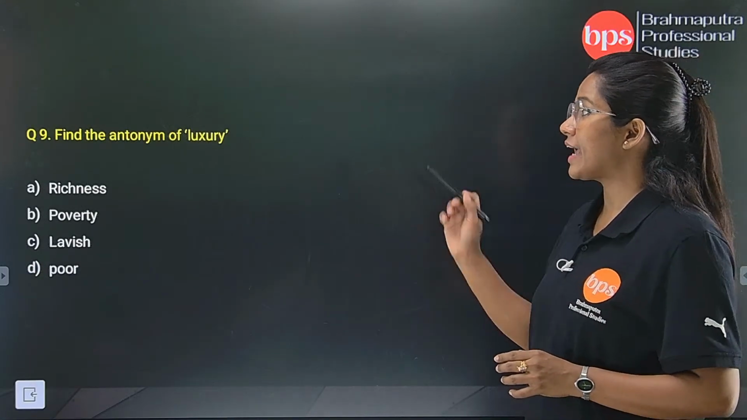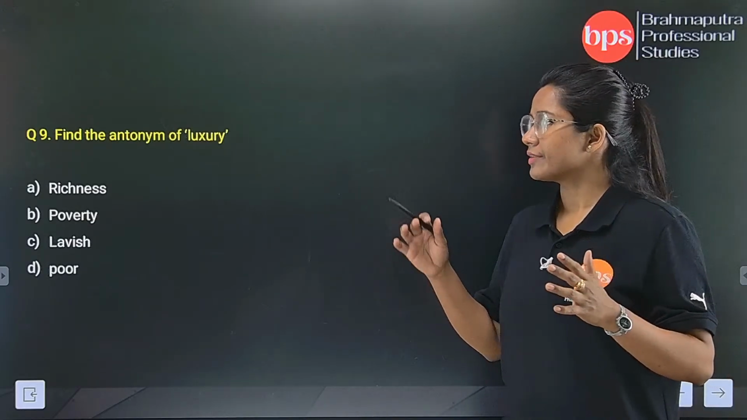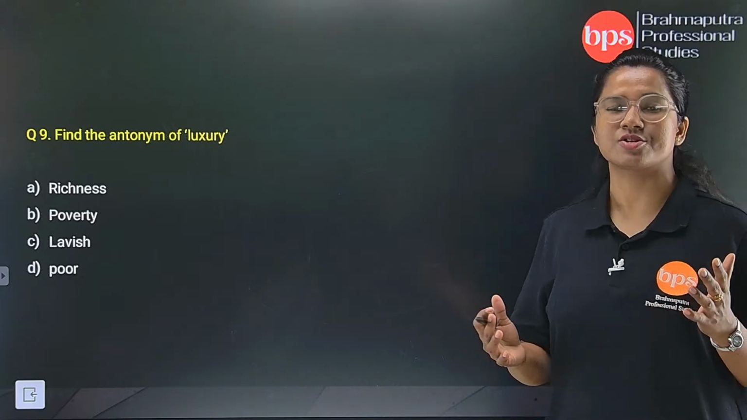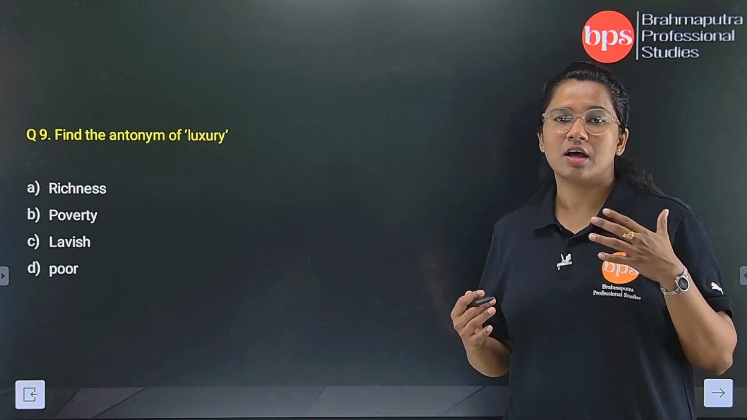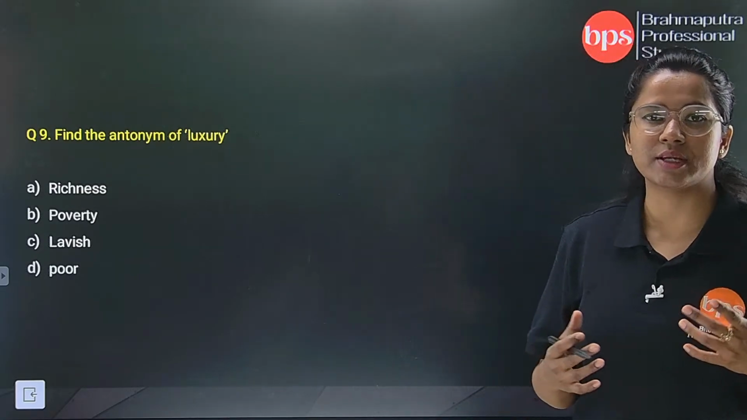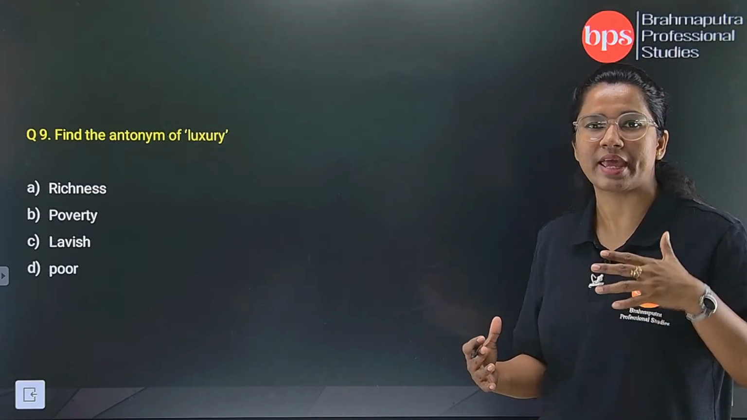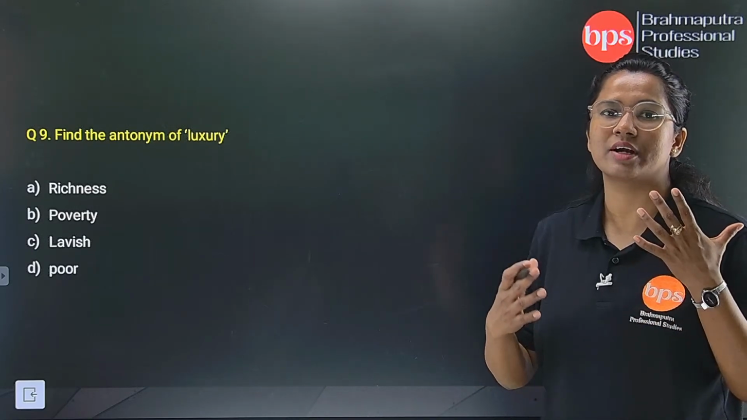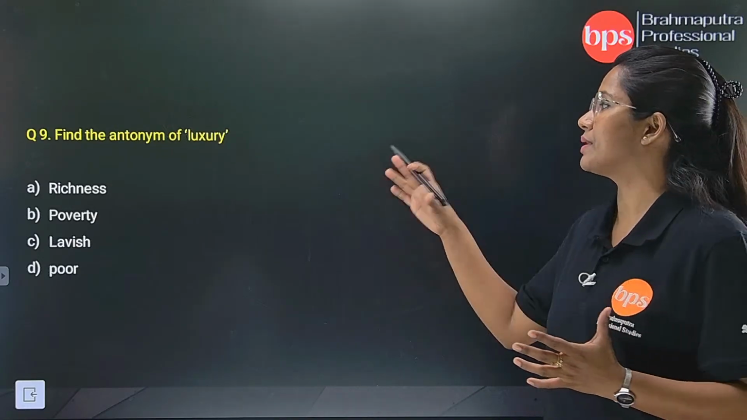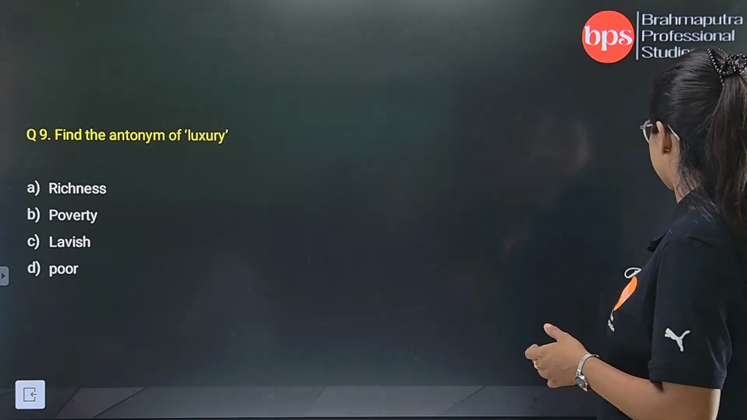Number 9, find the antonym. Again synonym, antonym. Antonym means the opposite word of luxury. Now, luxury means some kind of lavishness or some kind of extra benefits in form of accommodation, which we actually avail when we have some kind of extra capital or extra income which we spend in our luxury items or luxury facilities. So, something which is related to the opposite here we have to find. Richness can't be, because it is going with luxury, it is one of the connotations of luxury.